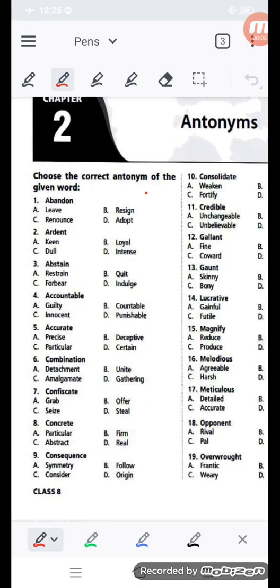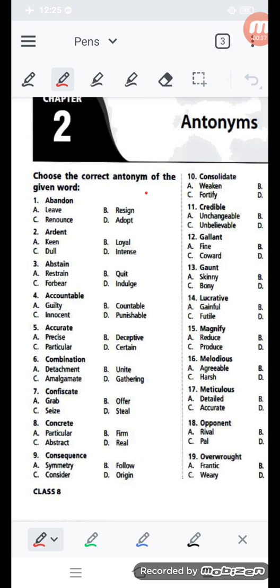Today's topic is antonyms. As this topic is very essential and important for the Olympiad exam, regular practice of antonyms and doing exercises is very important. If you are detached from it, then sometimes you will make mistakes. To avoid the mistakes, you have to practice it. Obviously, these types of exams are very important for your academic career.